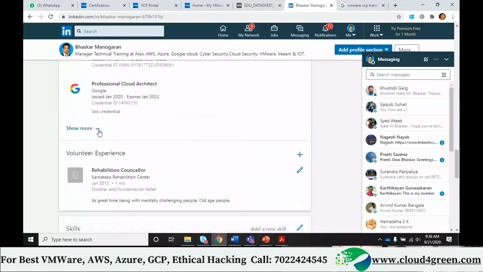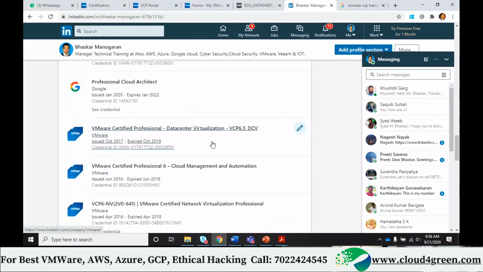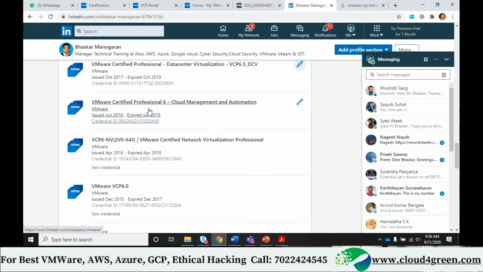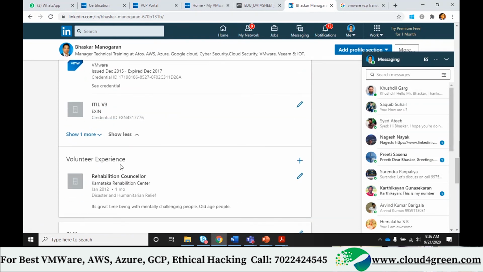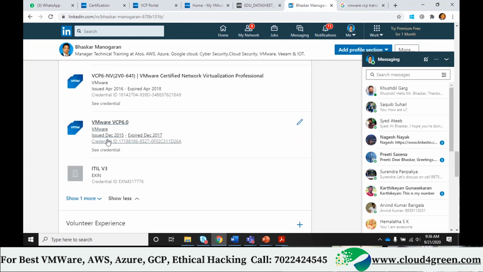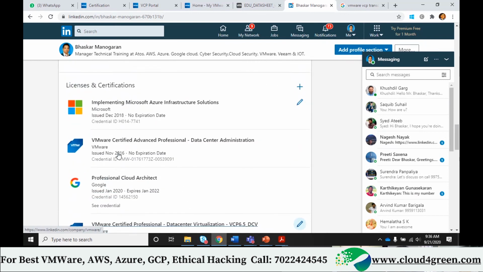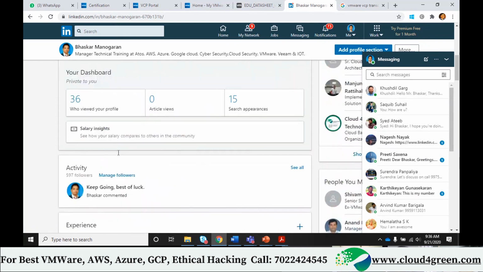So here you can see VMware certified data center for 6.5, VMware certified professional cloud management and automation, VMware certified network virtualization professional VCP 6.0, and I have some old versions. I have versions till 5.1. I am 5.1 certified: 5.1, 5.5, then 6.0, 6.5, till 6.5. I have all the certifications.